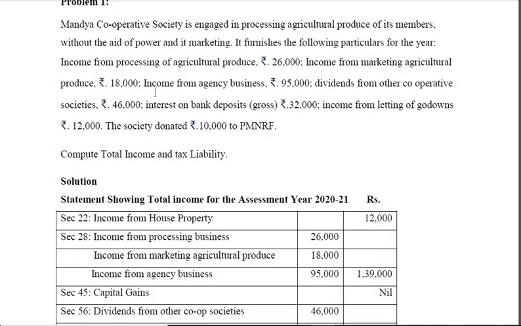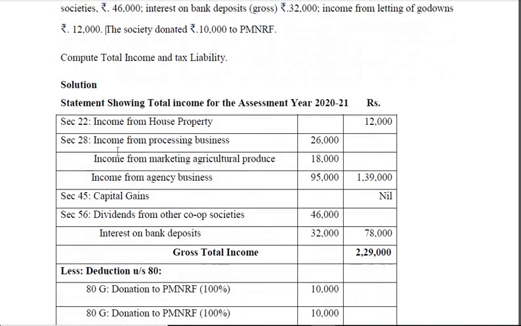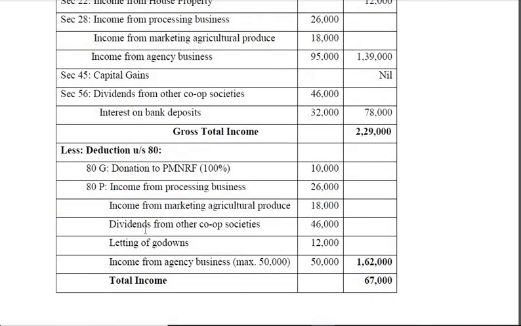And again, dividends from other cooperative societies also qualified. Interest on bank deposits is also qualified. Okay. Then income from letting of godowns, that is also qualified. Okay. So dividend from other cooperative societies 46,000. Letting of godowns 12,000.